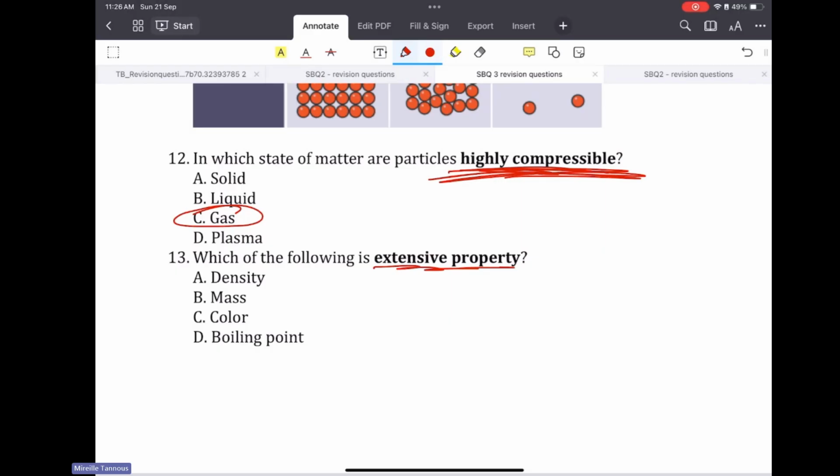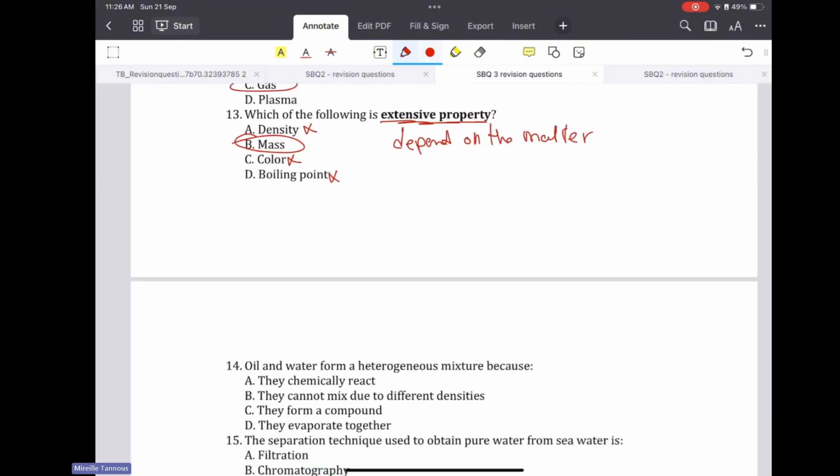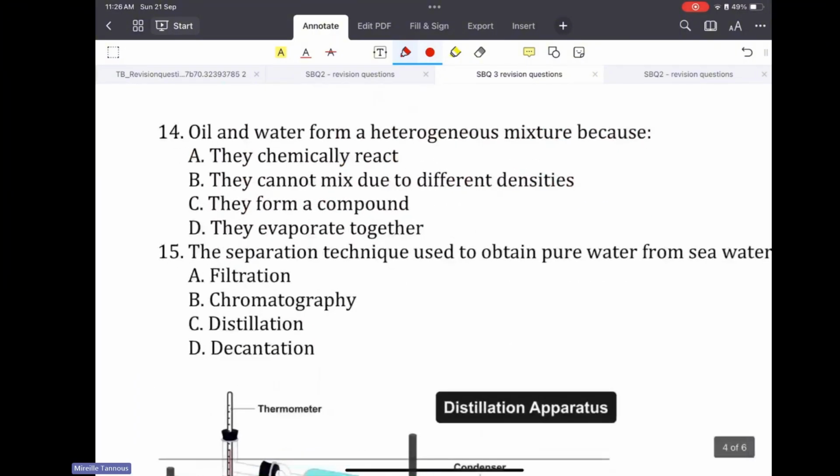Which of the following is extensive? They're not telling me intensive. Extensive means it depends on the quantity of matter. So that could be mass, volume, weight, energy, thermal energy in something, not the density, not the color, not the boiling point. And in the revision notes, I gave you a figure and I listed in it a few examples of extensive properties and a few examples of intensive properties.